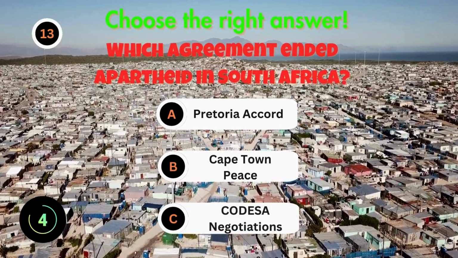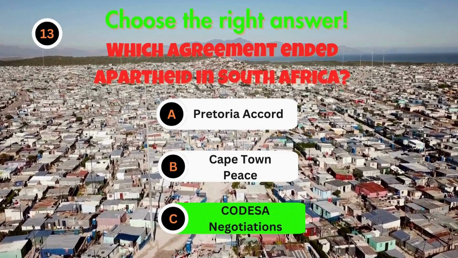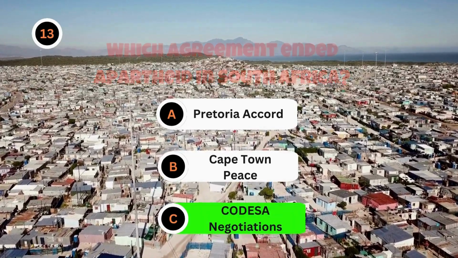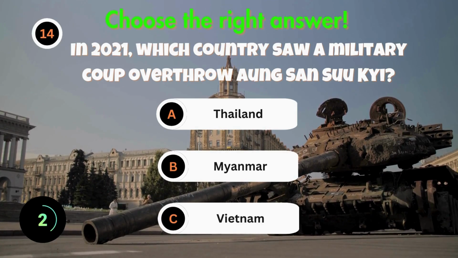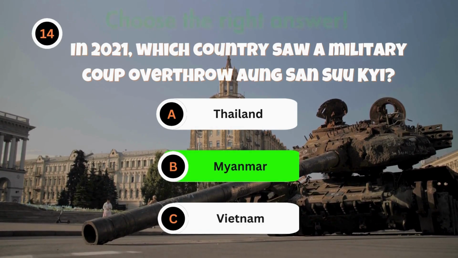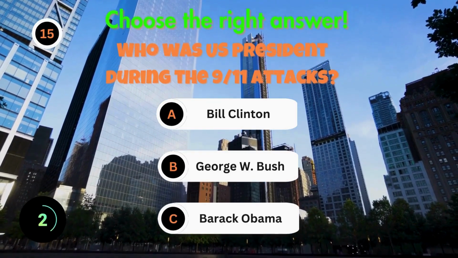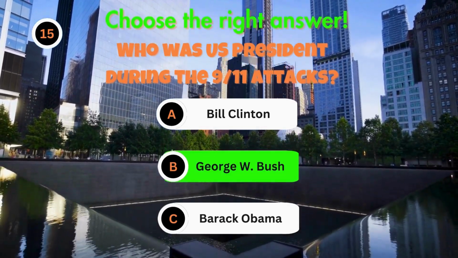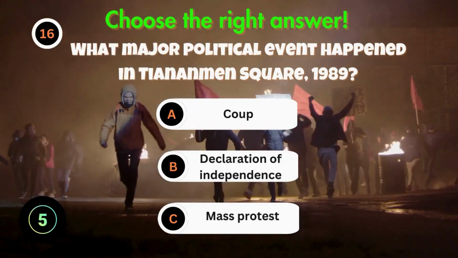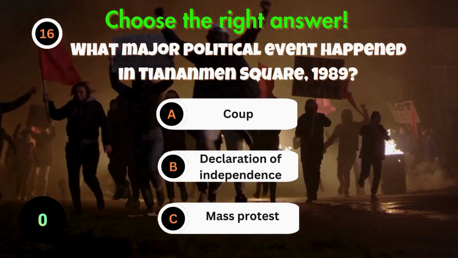Which agreement ended apartheid in South Africa? In 2021, which country saw a military coup overthrow Aung San Suu Kyi? Who was U.S. president during the 9/11 attacks? What major political event happened in Tiananmen Square, 1989?